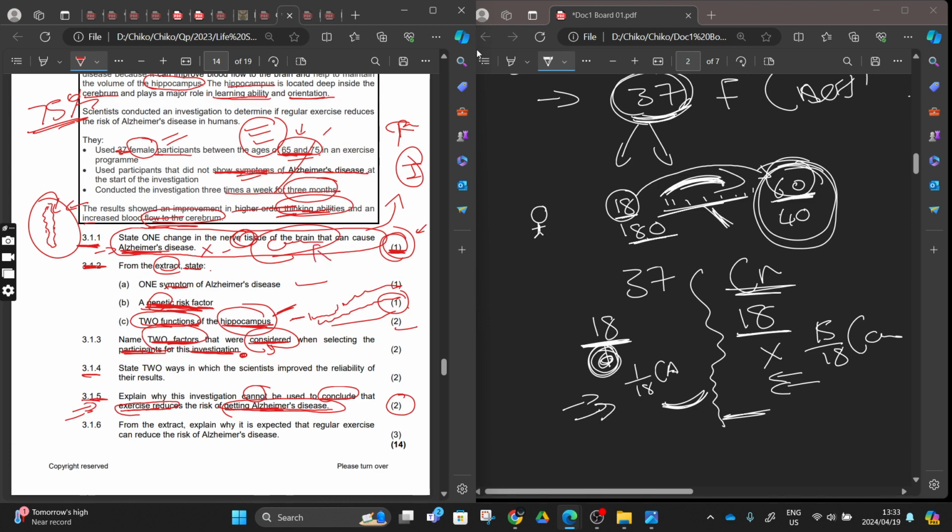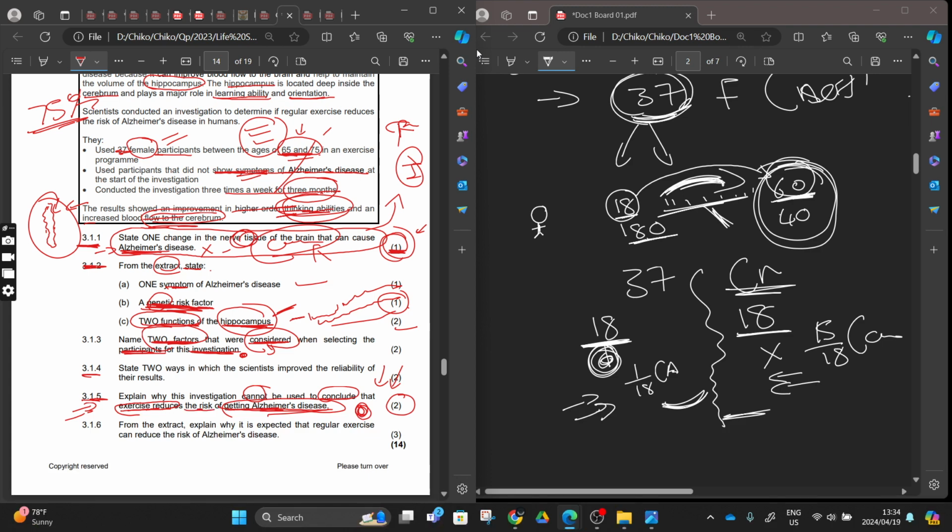cell, right? And after exercising, we found that these exercises only increase the thinking ability and the flow of blood in the cerebrum. Therefore, these results are not reducing the development or the deteriorating of this Alzheimer's. With that being said, we cannot conclude that exercise is reducing the risk of Alzheimer's.